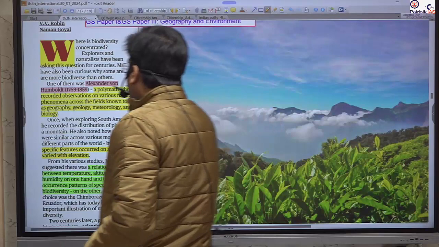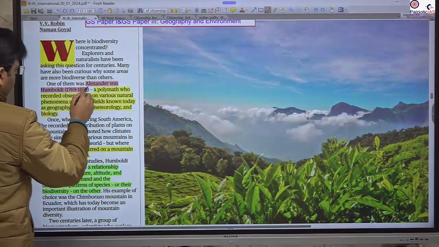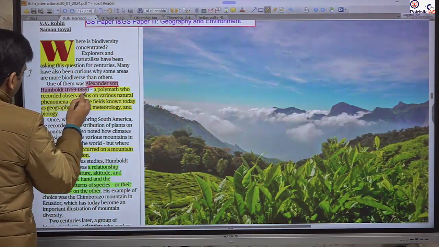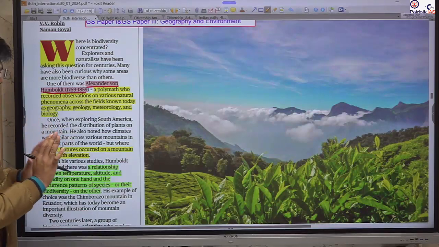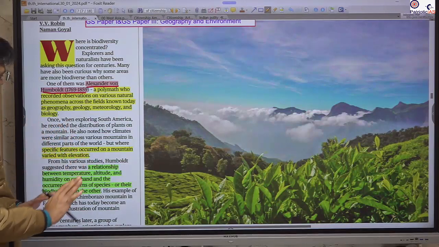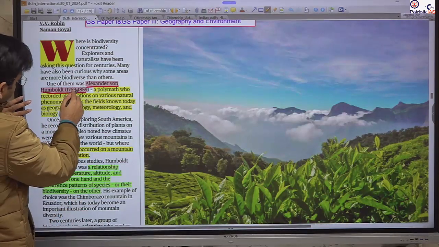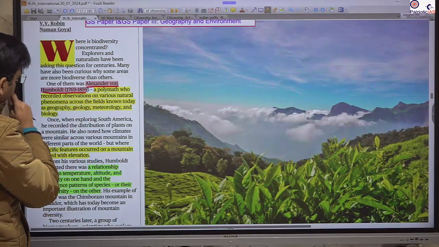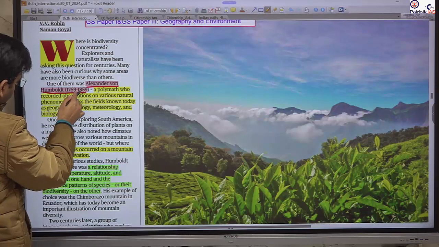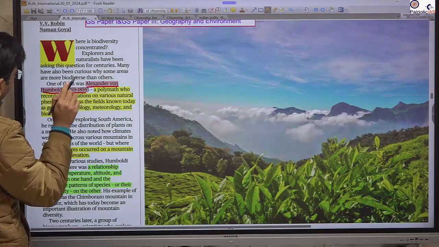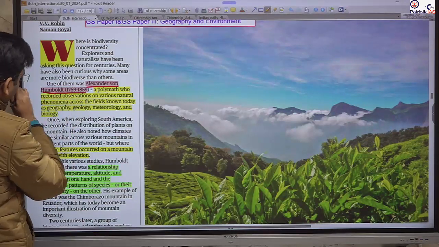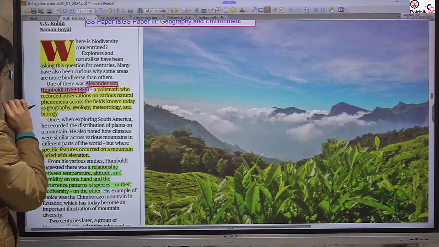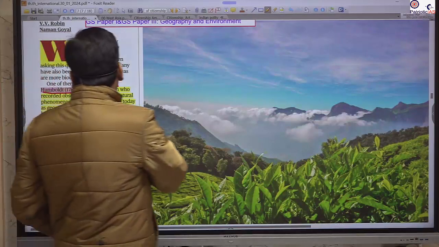He has given what he observed across the world and brought out the diversity across the different regions. And he gave this, Alexander von Humboldt, the name of that geographer. So it was 1769 to 1859, that was the period of Alexander von Humboldt. So it was during the colonial period.